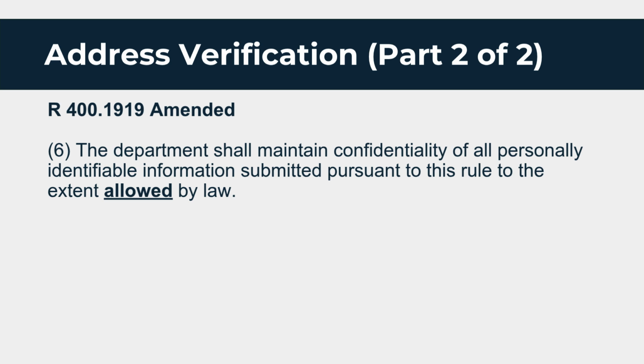Address Verification, Part 2 of 2. R 400.1919 amended. 6. The department shall maintain confidentiality of all personally identifiable information submitted pursuant to this rule to the extent allowed by law.